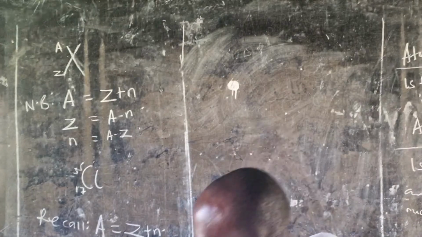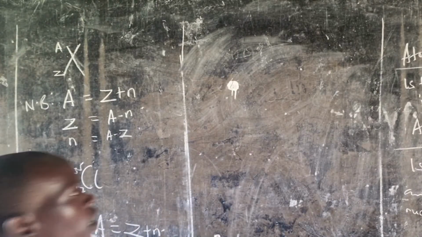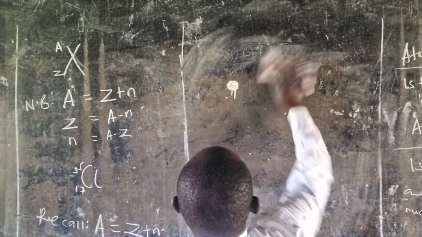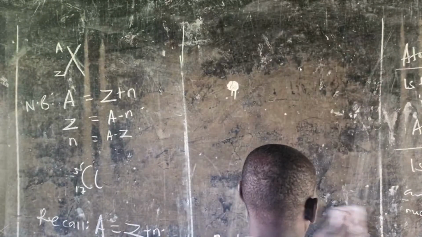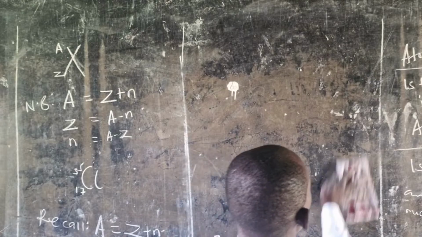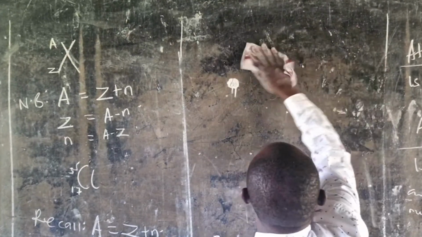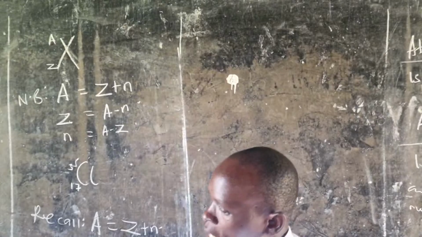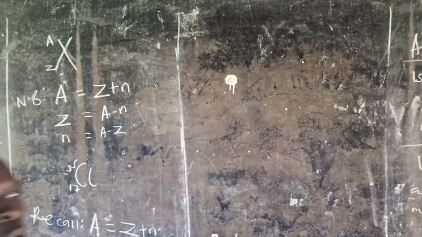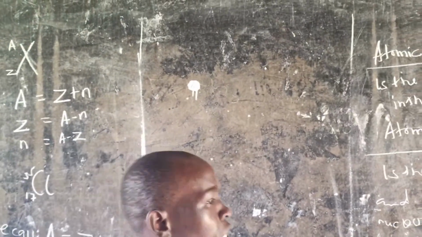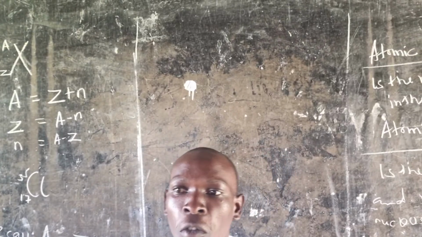After having looked at isotopes, atoms of the same element with the same number of protons but different mass number, they may ask you, what causes the difference in the mass number of isotopes?